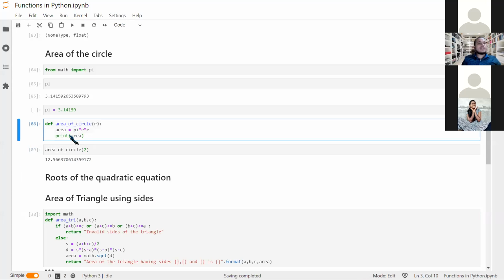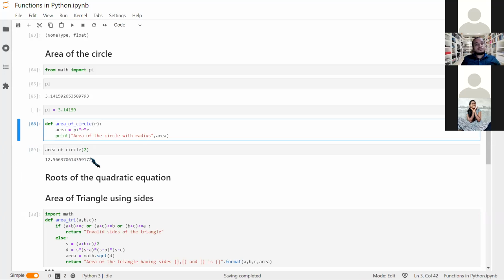You can also try to be more creative and write area of the circle. I'm just trying to refresh the previous thing also so that you get a refresher. Area of the circle with radius.